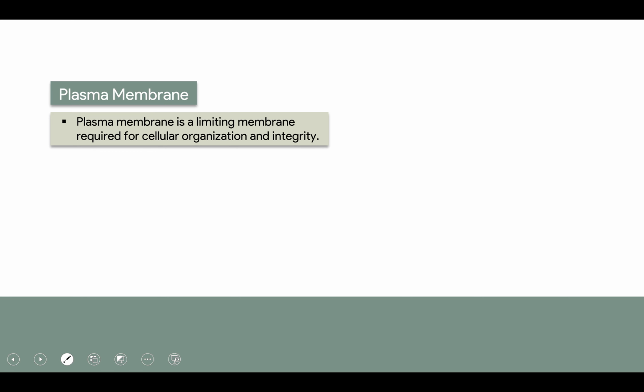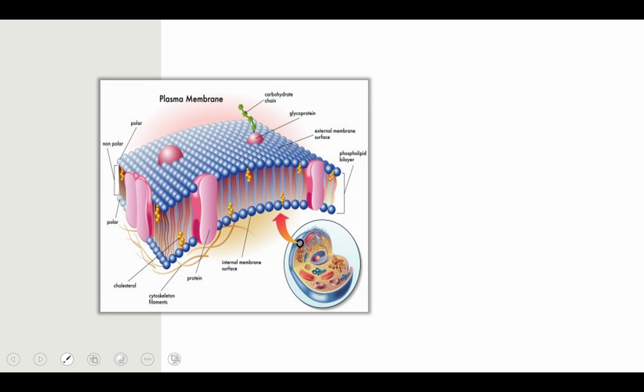Now we'll discuss the plasma membrane, on which a short note is very commonly asked, like the structure, the fluid mosaic model, etc. So what is the plasma membrane? It is basically a limiting membrane which is required for cellular organization and integrity. Now we'll look at the diagram of the plasma membrane.